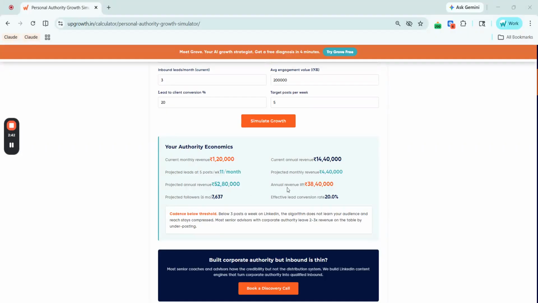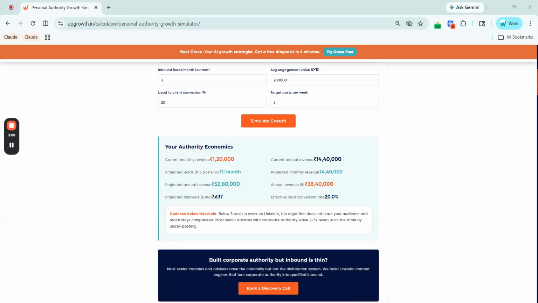And annual revenue lift from moving from 2 posts to 5 posts per week is rupees 38 lakh 40,000, and your projected followers at 6 months climb to 7,637. Effective lead conversion rate remains at 20%, meaning the quality of your pipeline holds, the volume is what changes. The cadence verdict from the tool is important.